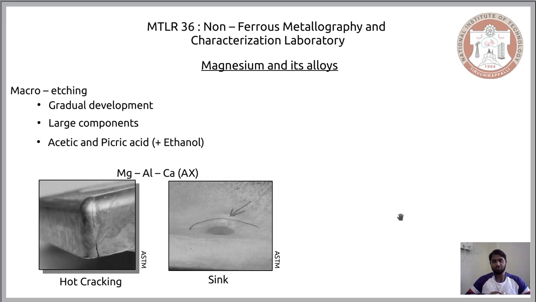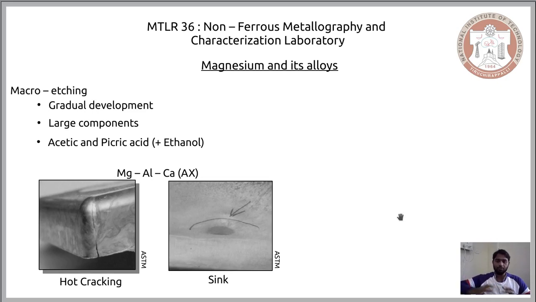These combinations of acids are used as etchants to show contrast in the defects that are formed during the processing techniques. When you have macroscopic defects, in order to establish a contrast so that they become visible to the naked eye, we use these combinations of acids with ethanol to dilute the solution. So for the first etching or macroscopic observation of magnesium alloys, the etchants involved are acetic acid and picric acid, in combination with ethanol, which is used to dilute the overall concentration of these acids.